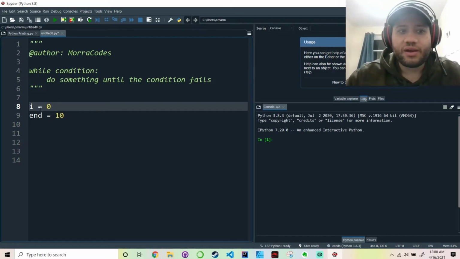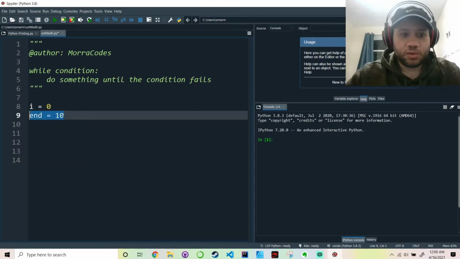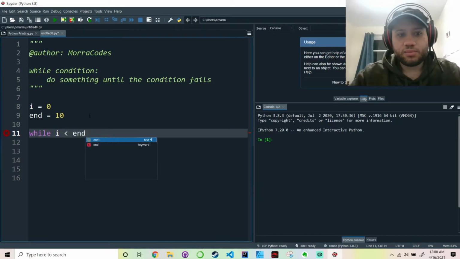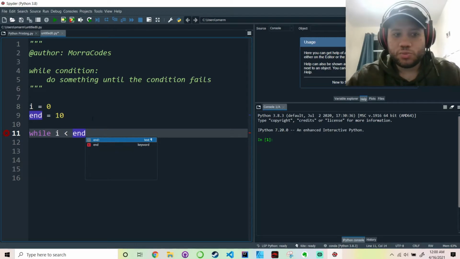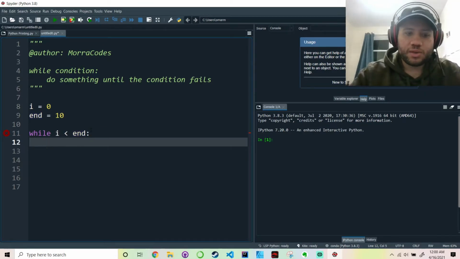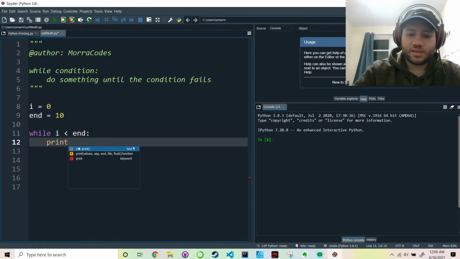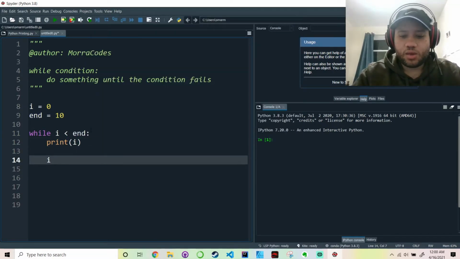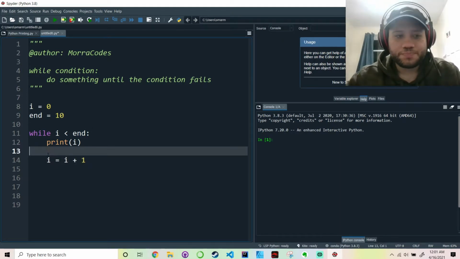Let's assume you have a variable called I, which stands for iterator, and a variable called end. While I, the variable I, which is currently equal to 0, is smaller than the variable end, which basically means the end of the loop, I'm going to print out I, and then I'm going to add 1 to I with every loop, okay?